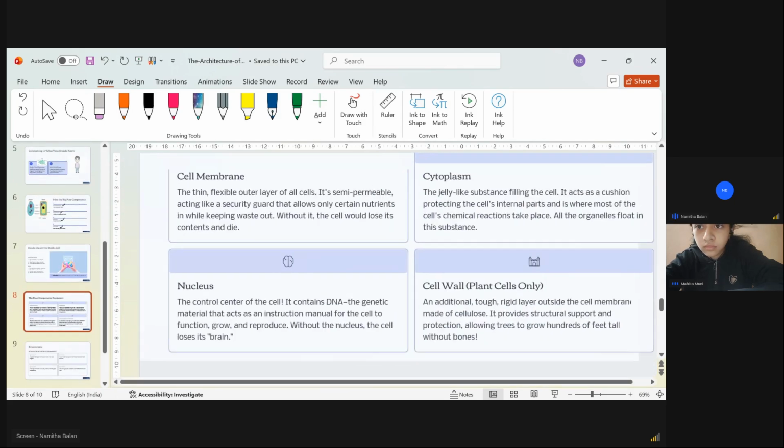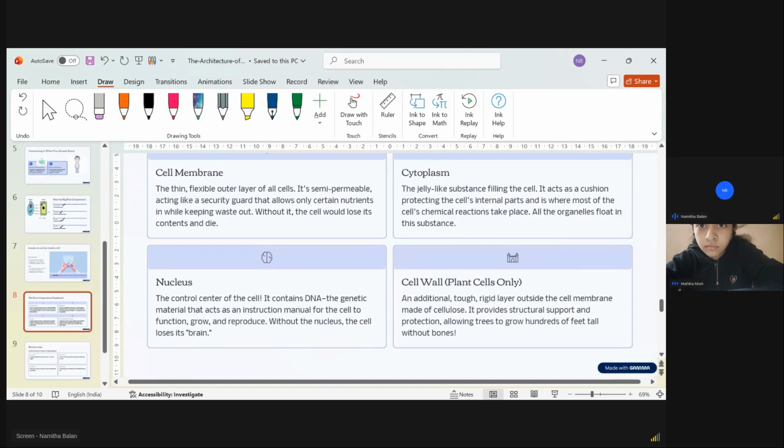Okay, we'll just go through this one more time. Cell membrane is a thin, flexible outer layer, and it is semi-permeable, acting as a guard. It allows only what is needed inside the cell and what should go outside. Then cytoplasm is a jelly-like part of the cell where so many organelles, which you will study later, float, like vacuole, chloroplast, endoplasmic reticulum, Golgi body. So many organelles are there.